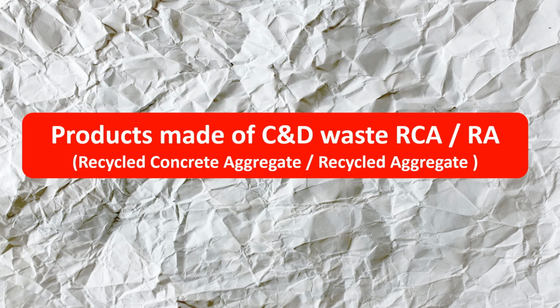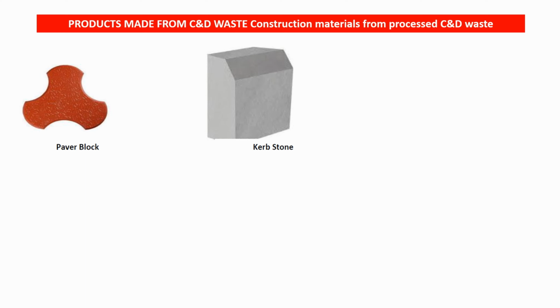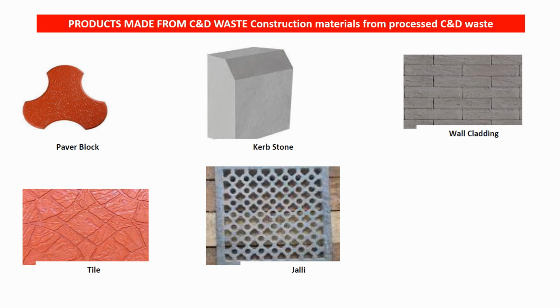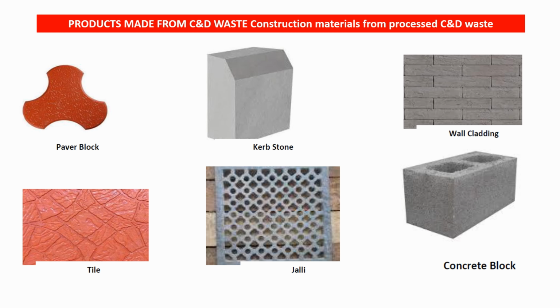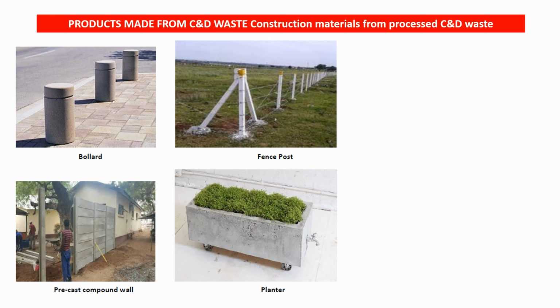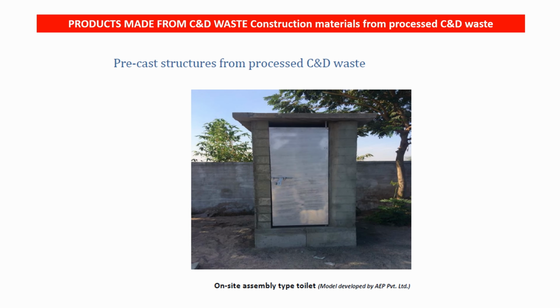Products made of C&D waste, recycled concrete aggregate or recycled aggregate. The products are paver blocks, curbstone, wall cladding, tiles, jali or concrete blocks. So these are the products made of C&D waste, recycled concrete aggregate or recycled aggregate. The bollards are made out of recycled concrete aggregate or recycled aggregate. Fence posts are made, precast compound walls are made, planters are made, park benches are made, drain covers are made. This is the precast structure made of C&D waste.